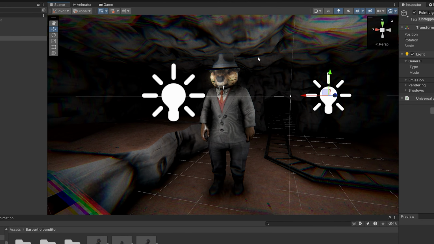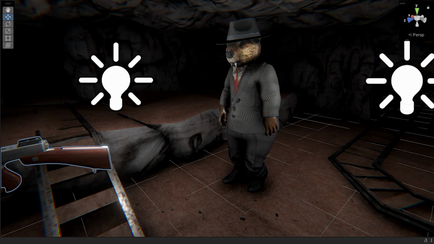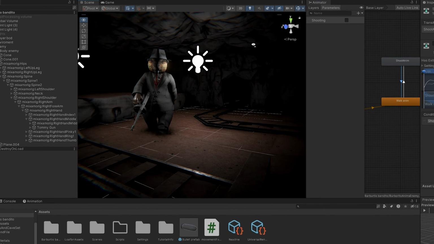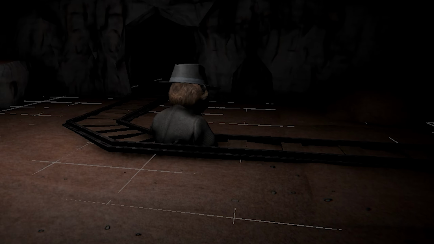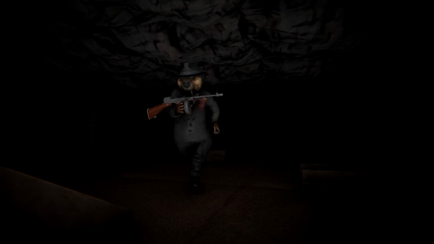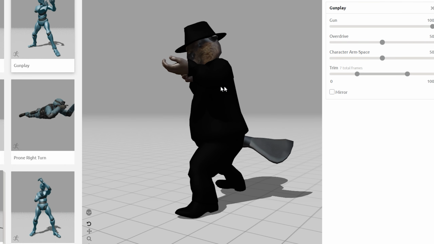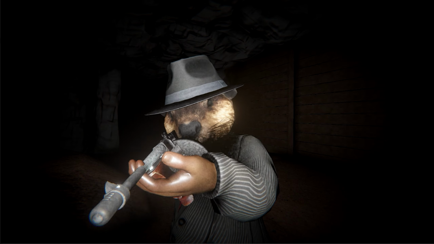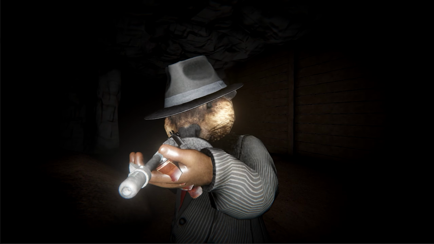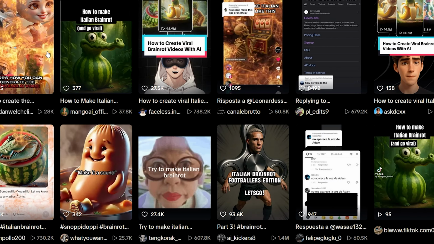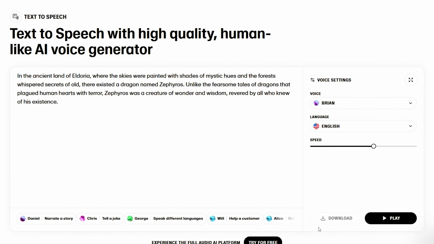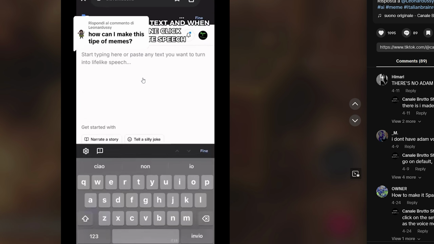It was then time to import Bobrito and of course give him his Tommy gun. After a few game-breaking glitches allowing Bobrito to walk through the floor, he eventually learned how to walk around the map. I wanted the jump scare of this game to be Bobrito executing the player for stealing, so I added a shooting animation and some normal Tommy gun sound effects. But this is too boring, so I went out of my way to research how to make my own Brainrot sounds, and using some TikTok tutorials, I made this.